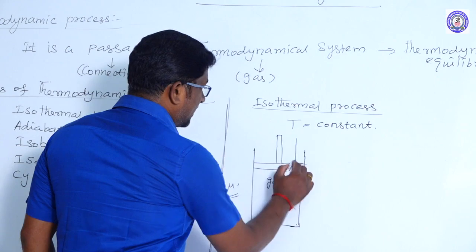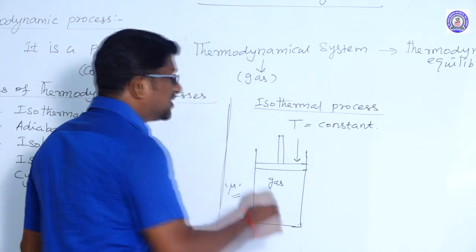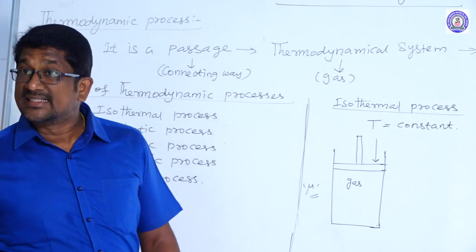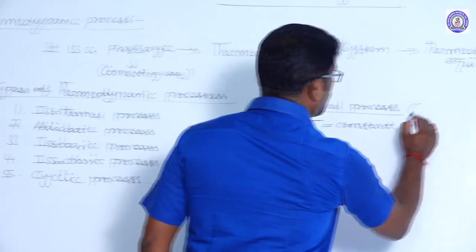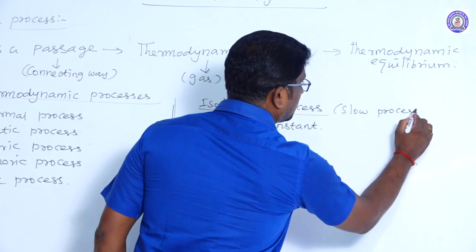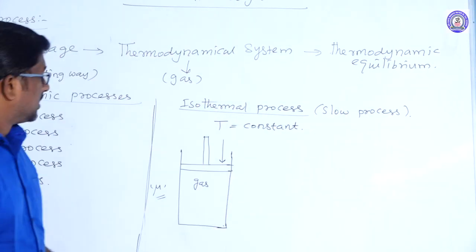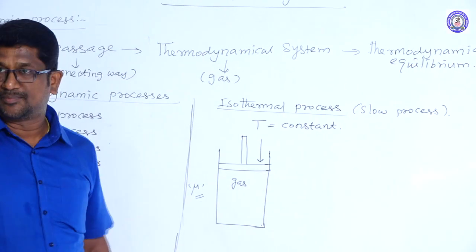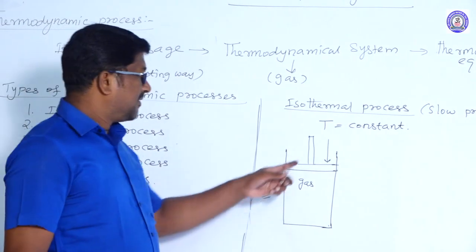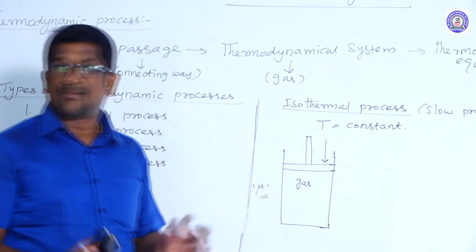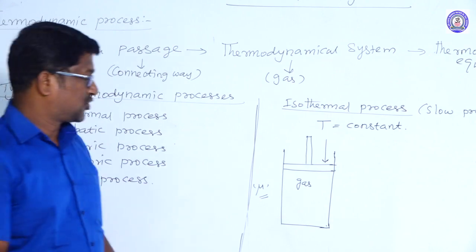Suppose the piston is pressed downwards slowly, and one more thing, the isothermal process is a slow process. Now the piston is pressed downwards slowly. When the piston is pressed downwards slowly, the gas gets compressed. Right?